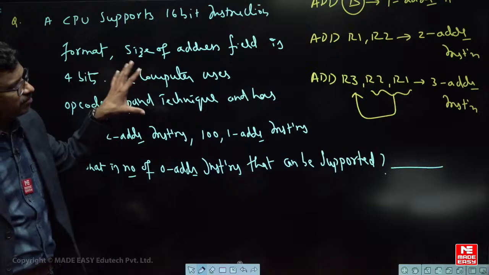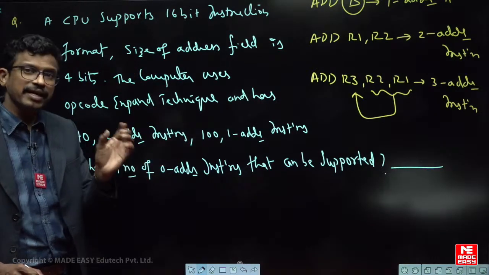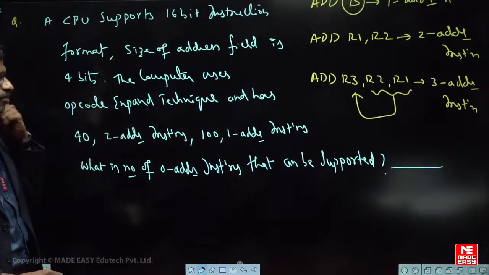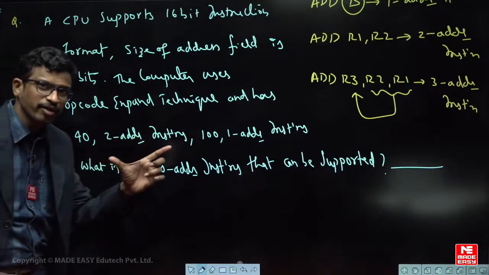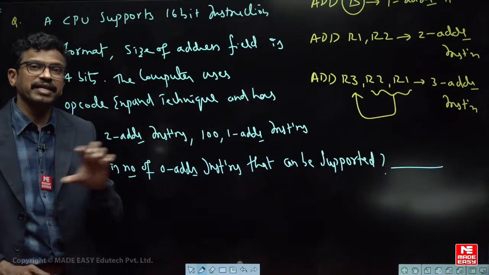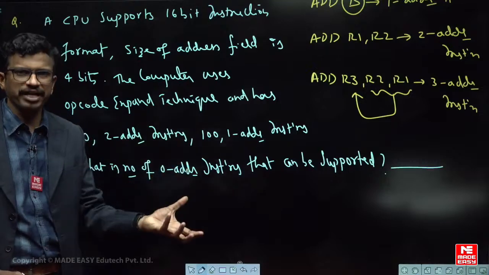So this is a fixed length type of CPU, meaning instructions will have fixed length, but the number of operand fields can differ. Okay, fine. So that is what we can understand. So what should change? Operand fields differ, meaning the opcode field should change, therefore the opcode field of the instruction is variable. It is called the expand opcode technique.